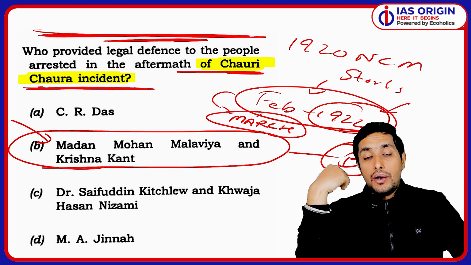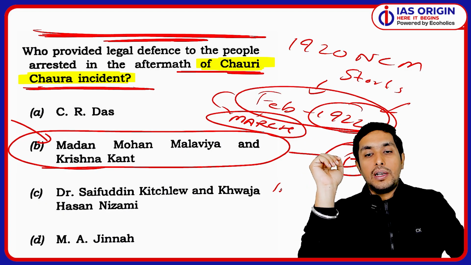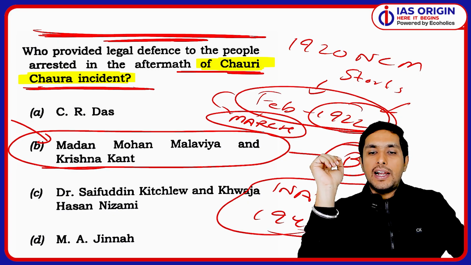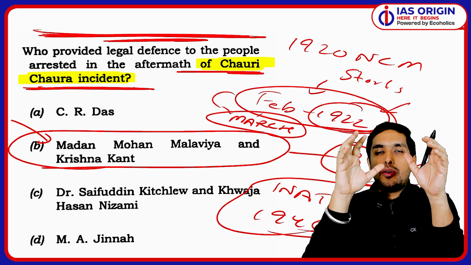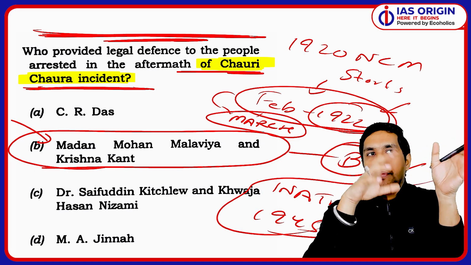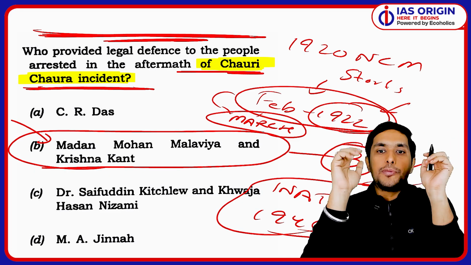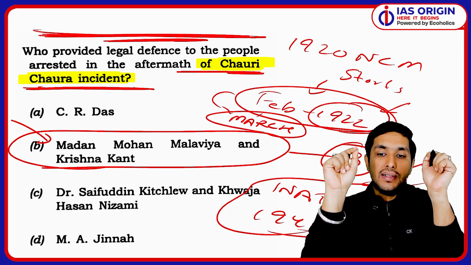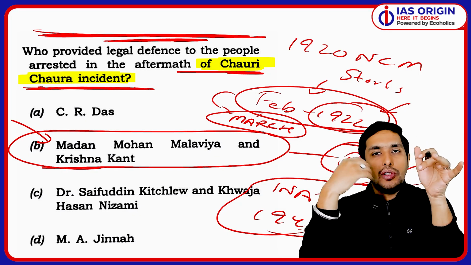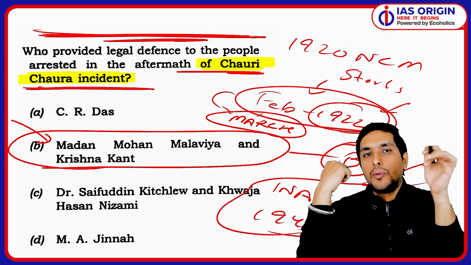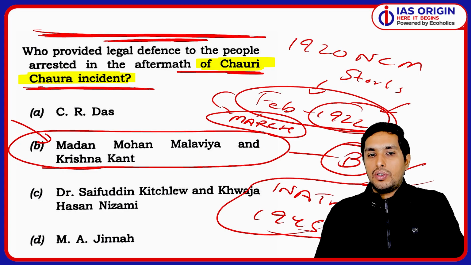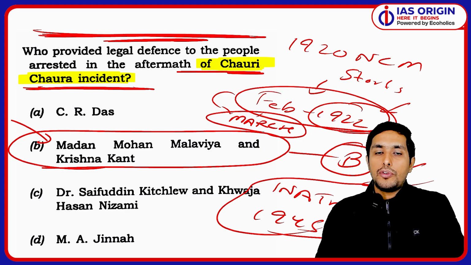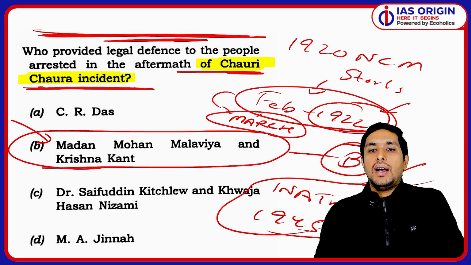Okay. Now on similar lines, later on in the INA trials, around 1945, you may get a question on who was part of the INA trial defense team. There was a proper INA defense committee established by the Congress to help the prisoners, or the people who were going for the court martial. So that also is an important topic on similar lines. You certainly can get some questions on these lines at times, so you have to be very clear on how to answer these points precisely.